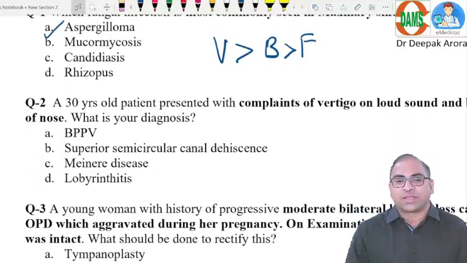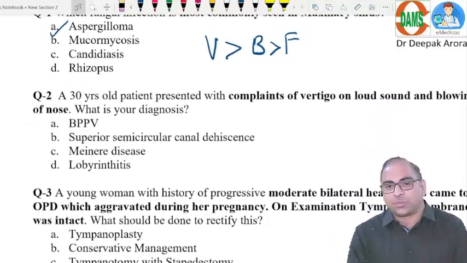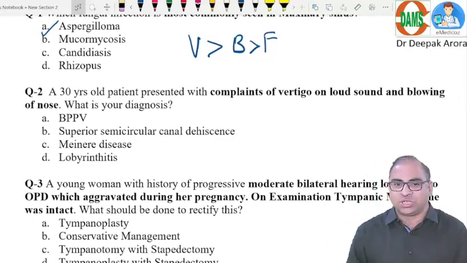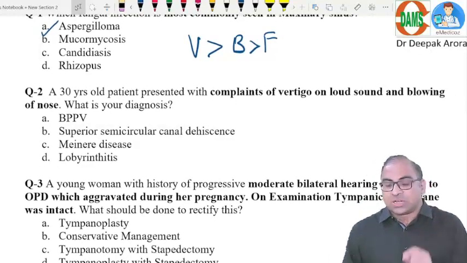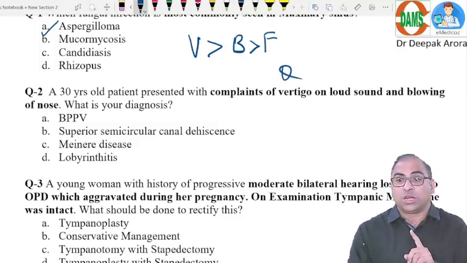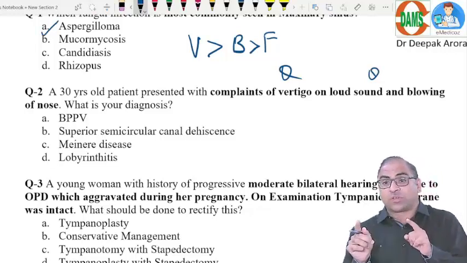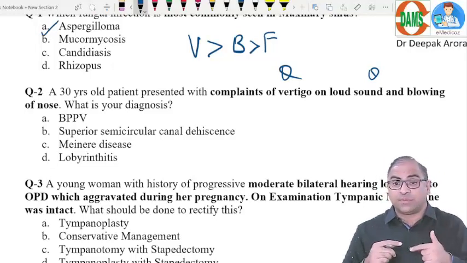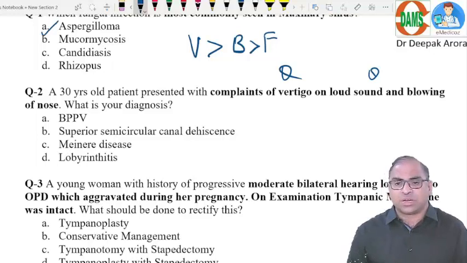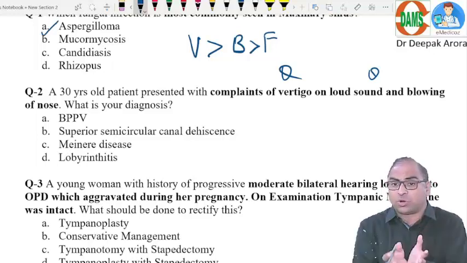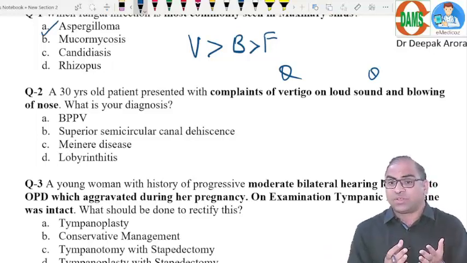Coming to the next one, question number 2, taken from otology. A 30-year-old patient with a complaint of vertigo on loud sound. Very important keywords. If you remember in the class notes, we have revised this concept. Vertigo on loud sound means the patient is uncomfortable with loud sound. Which phenomenon is coming? Now the option vertigo is coming. It can be cochlear, it can be retrocochlear, it can be sensory or neural.